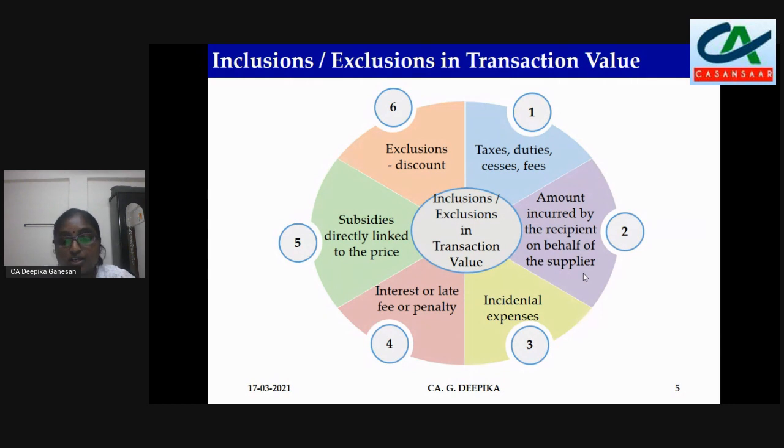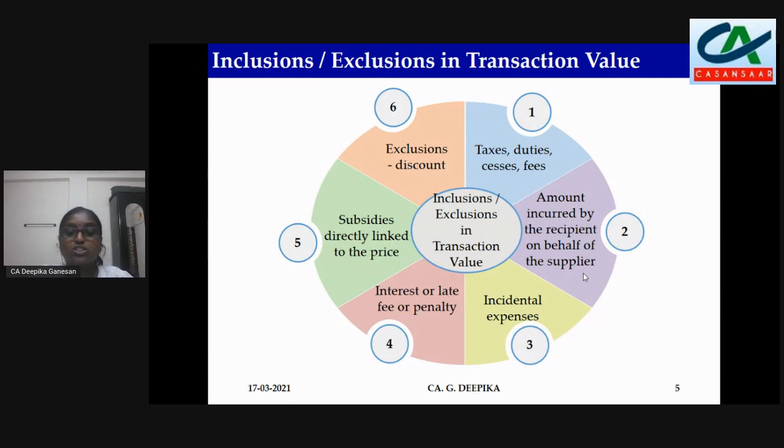Then another example is say commission or brokerage. Say you have appointed a person who will get customers for you. Say the product which you are going to sell is worth rupees 5 lakhs. And the agent is getting you a customer. His commission is 20% of the product value.